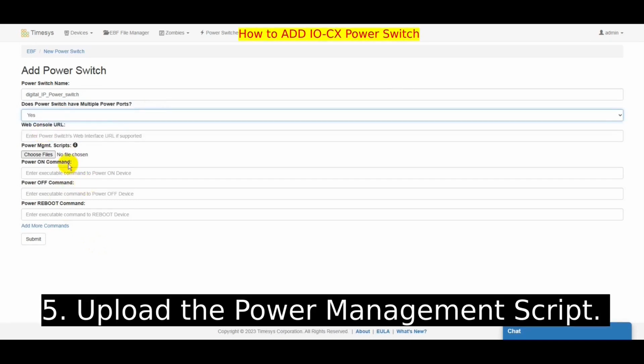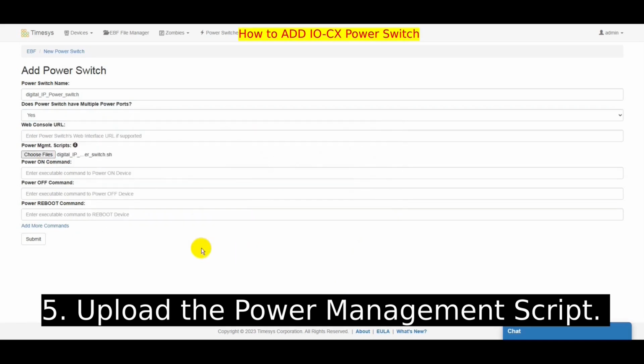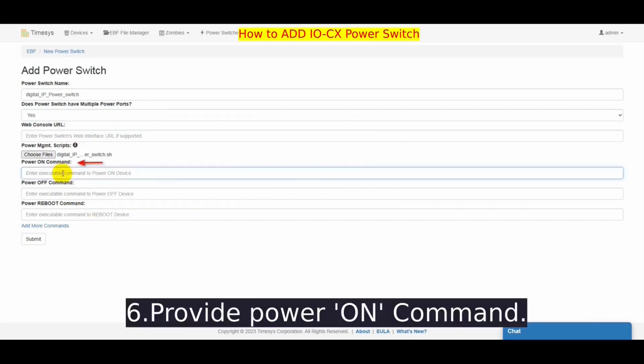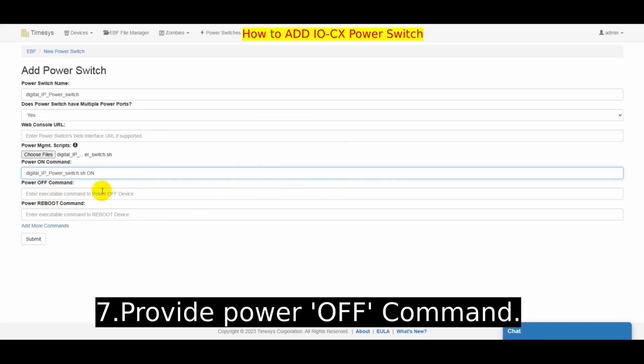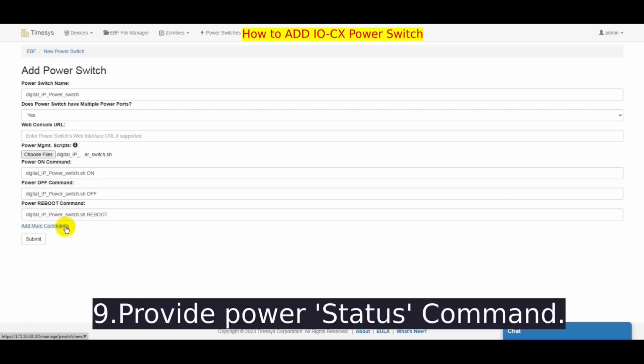By clicking, choose Files under Power Management Scripts, and upload the power management script. Provide the power on command. Provide the power off command. Provide the power reboot command. Provide the power status command.